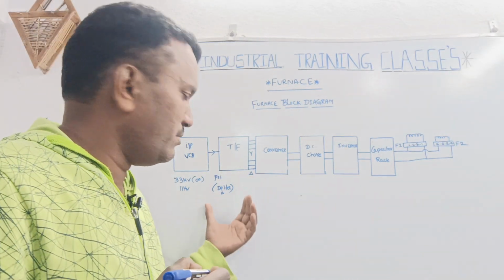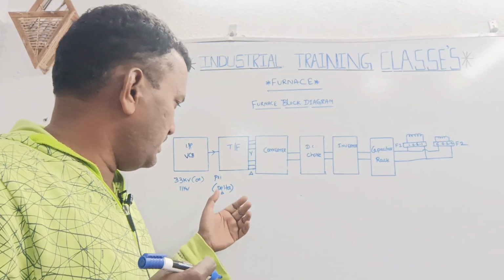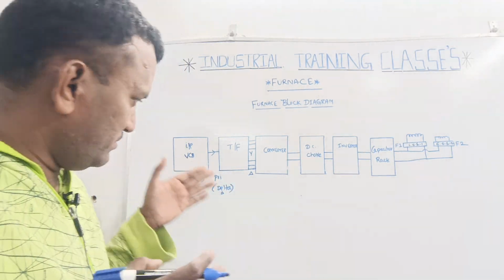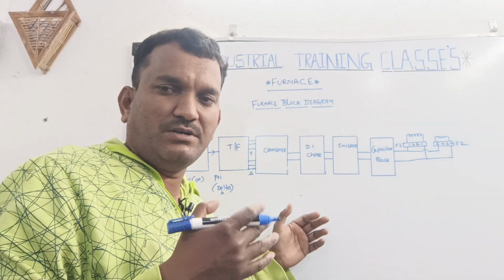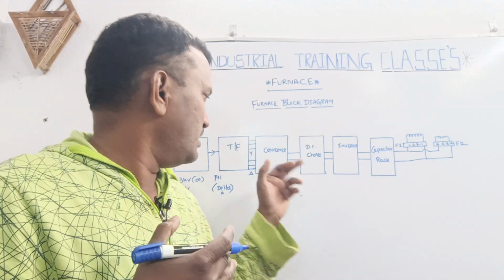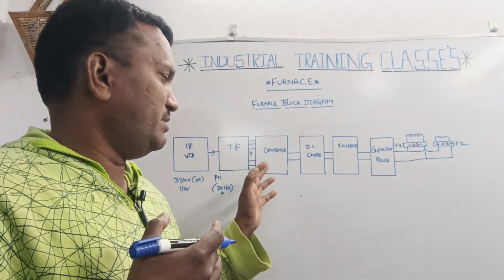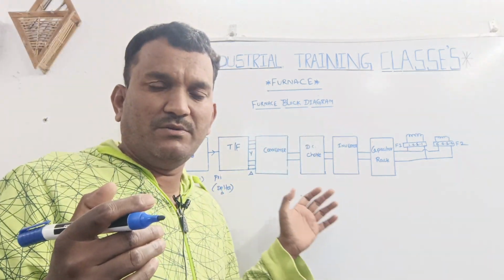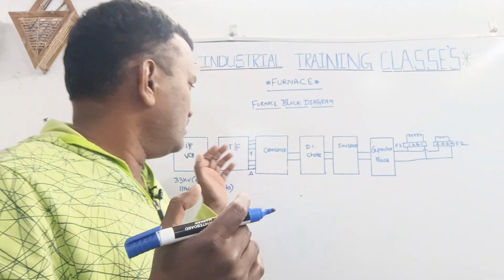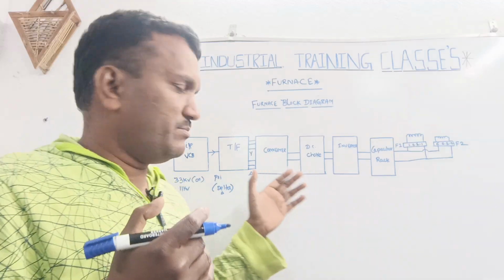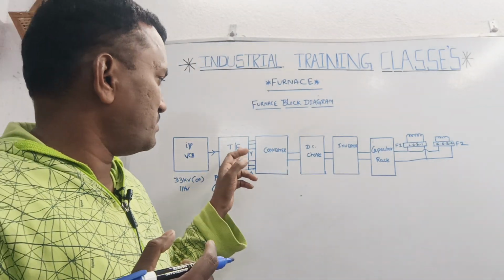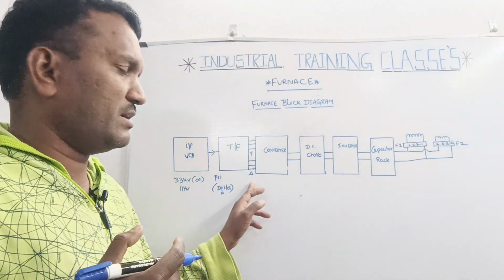First it goes to the primary connection. The primary connection is delta connected. It passes through the transformer and induces the secondary voltages. That is secondary 1 or 2, depending on how you have to use the power in the furnace panel. Converter 1, converter 2, converter 3, converter 4, depending on the type of transformer used, you develop the output voltage. That voltage goes to the converter. The transformer can be star or delta connected.